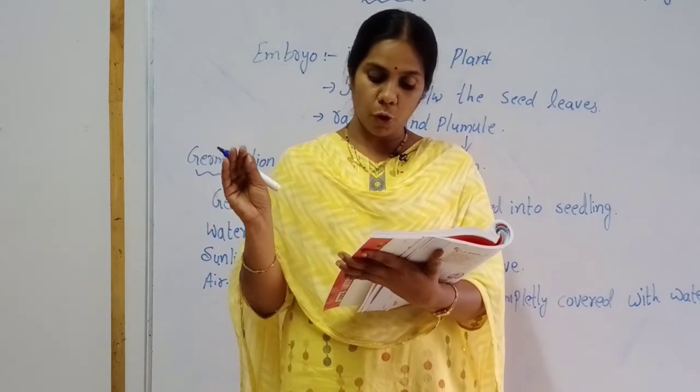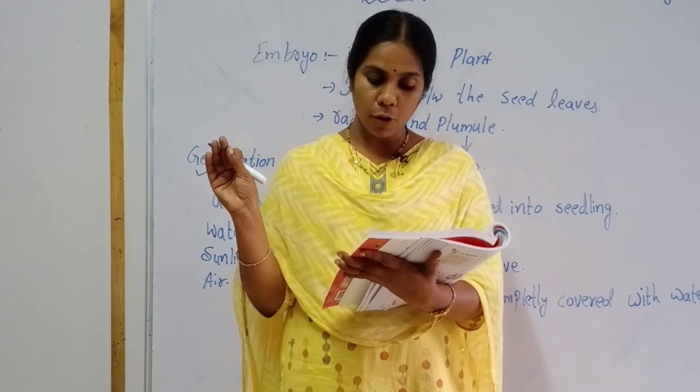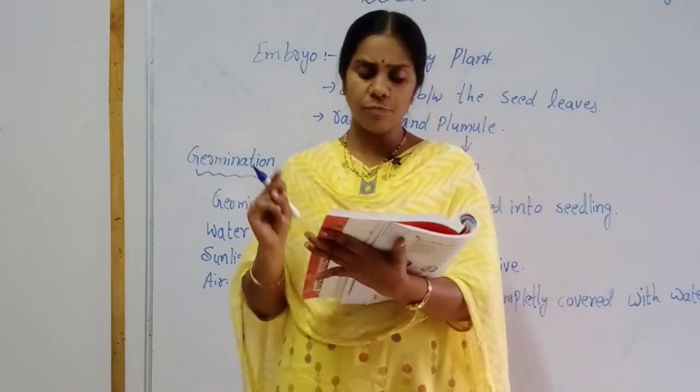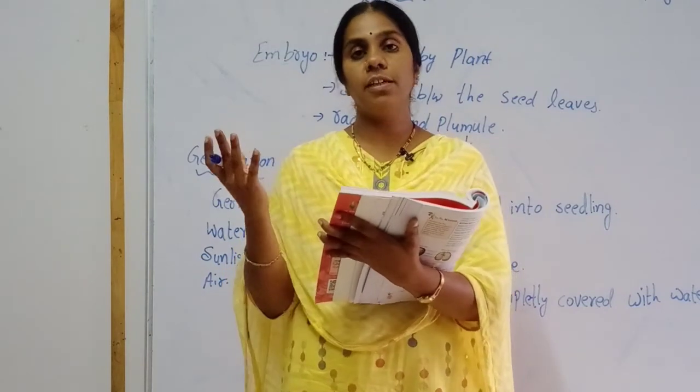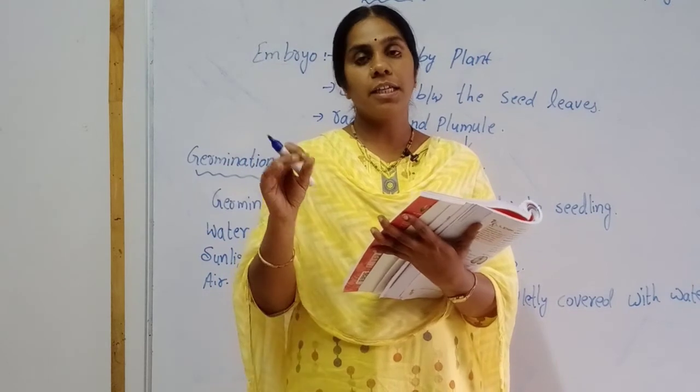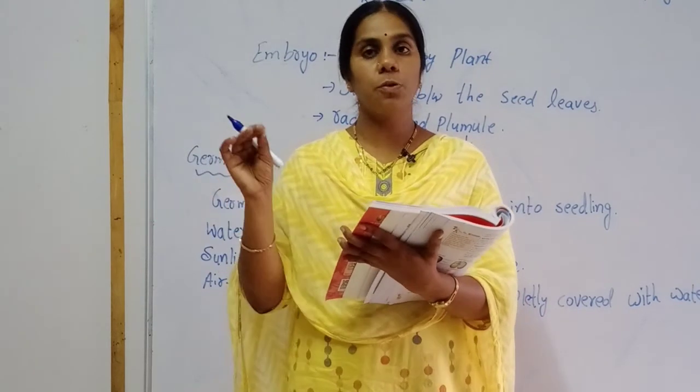Some water should always be there in bowls 1, 3 and 4. In the first bowl, take wet cotton, put some bean seeds and keep it in a dark or cool place.